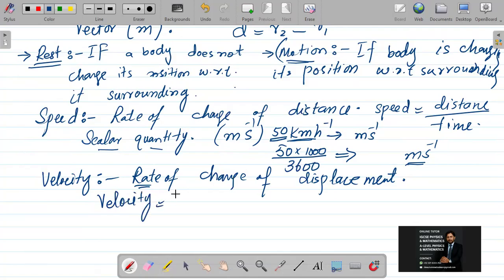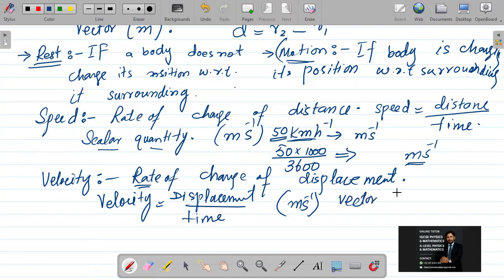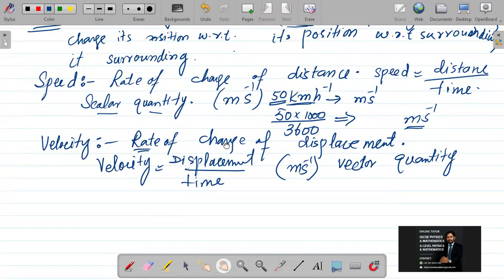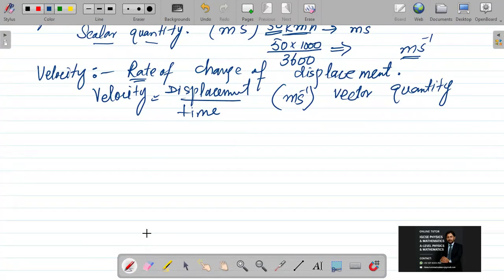So velocity is equal to displacement over time. Its unit is meters per second, and it is also a vector quantity, and it can be positive or negative. For example, you say 5 meters per second in this direction.